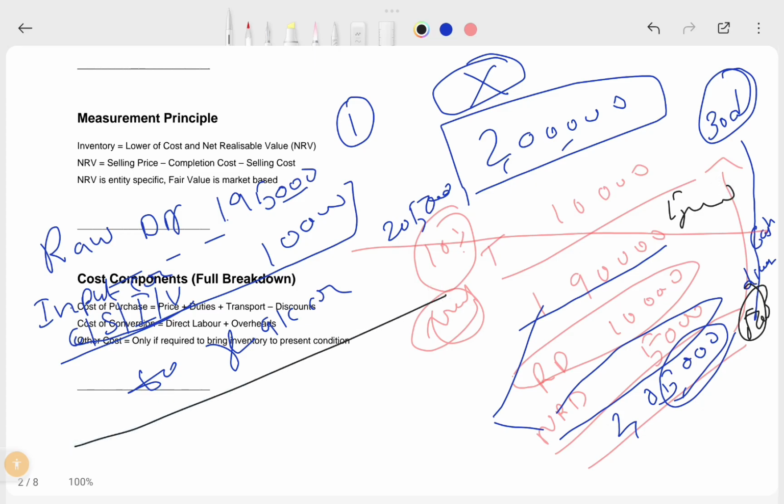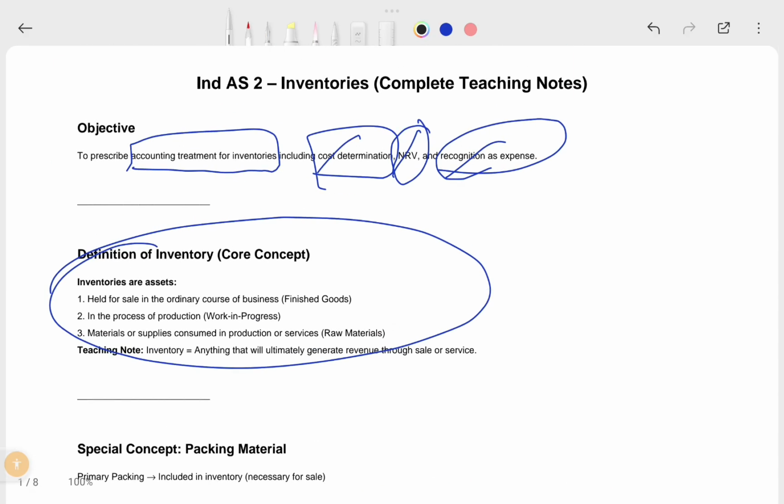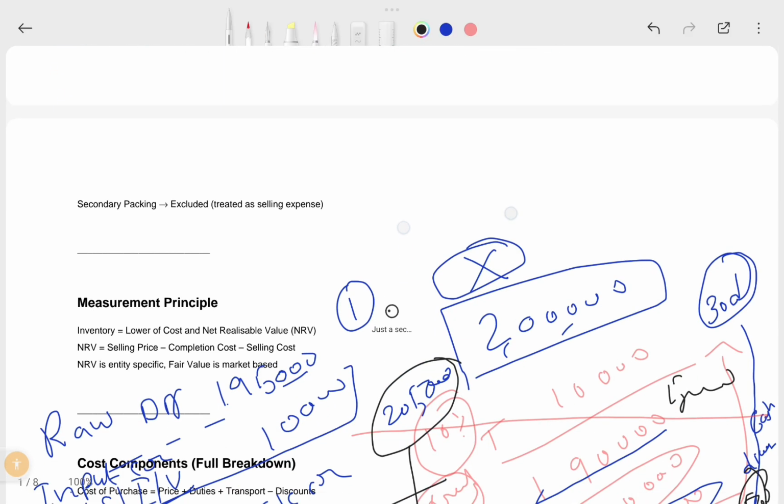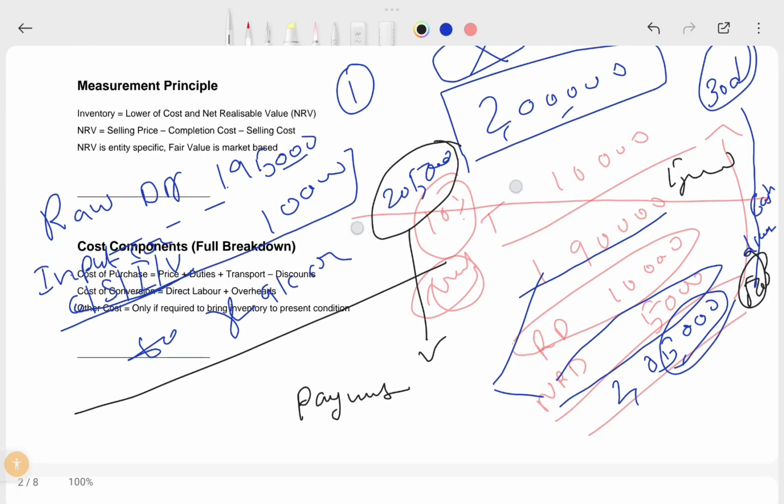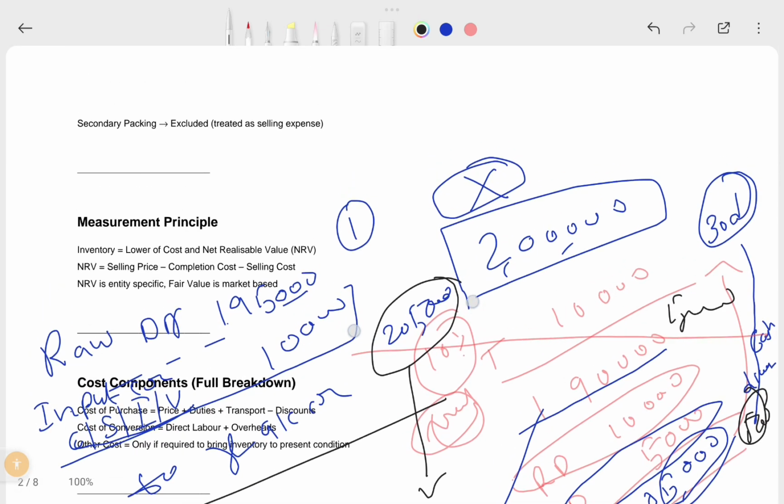See, if you pay this 5,000, this creditor will reduce. If you won't pay within 30 days, this will be the same. So this may impact this inventory. This is irrelevant for your production process. This is directly depending on the payment process. But in the definition, what we learn is that inventory is that which ultimately generates revenue through sale or service in the ordinary course of business. So payment is not your ordinary course of business. It is a substantial business process. But your production process is not affected because of the payment terms, right? So that is how you understand.